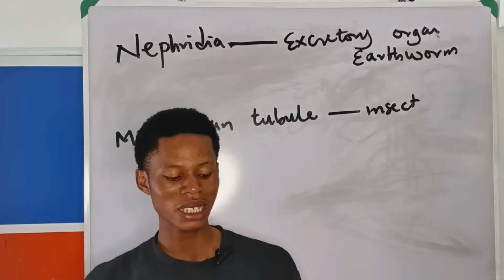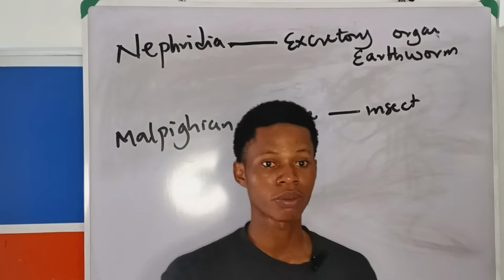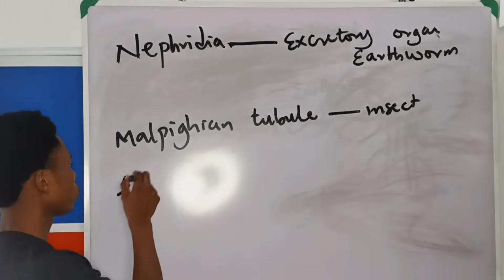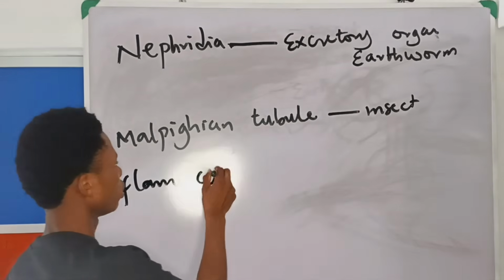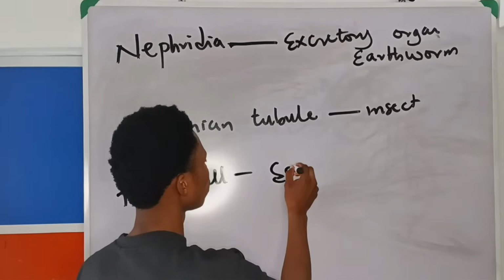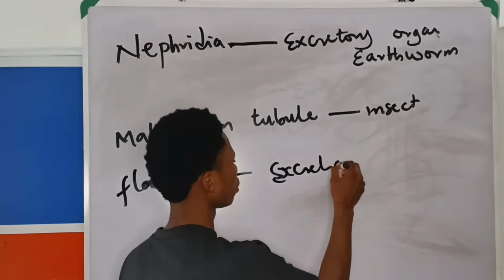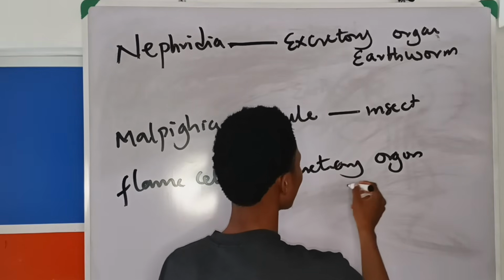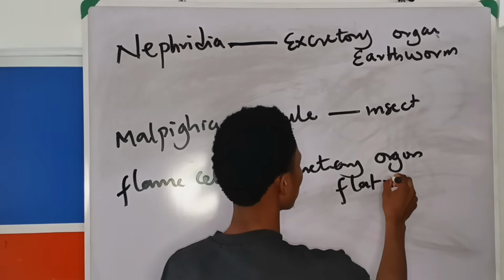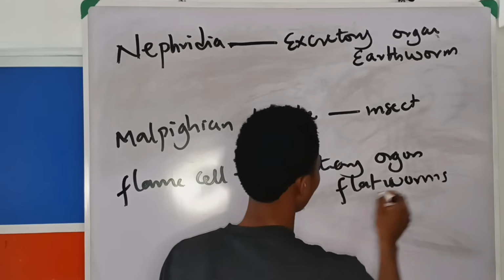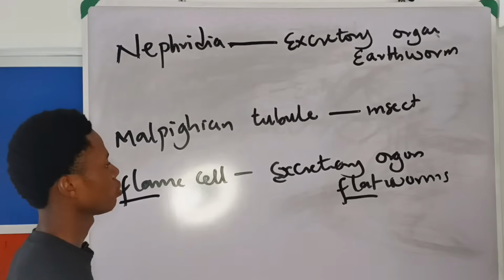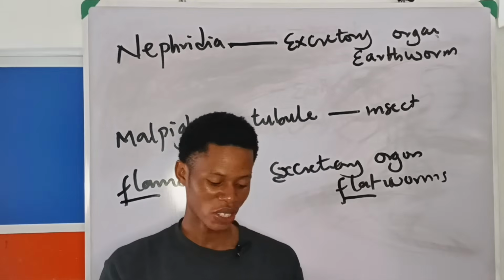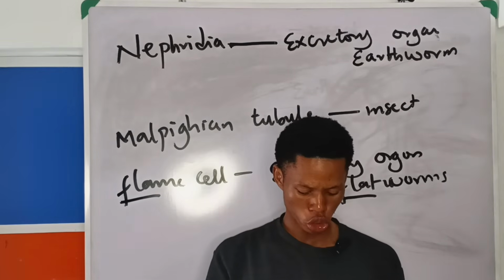D says excretory system of flatworms. So what's the answer? Flame cells are the excretory organ, so it's part of the excretory system of what? Flatworms. All right.